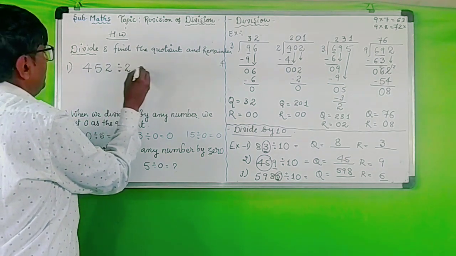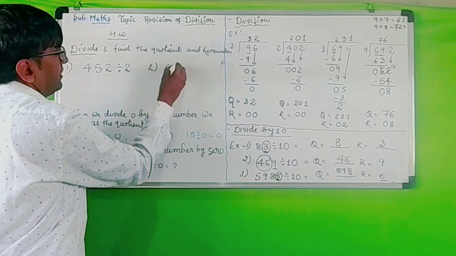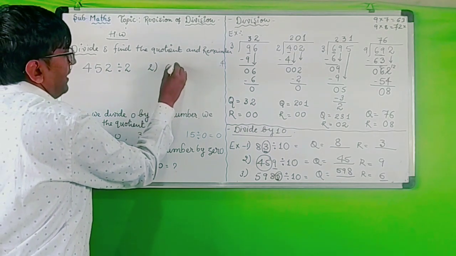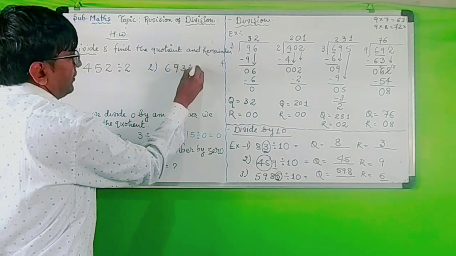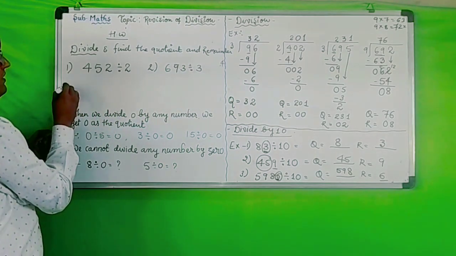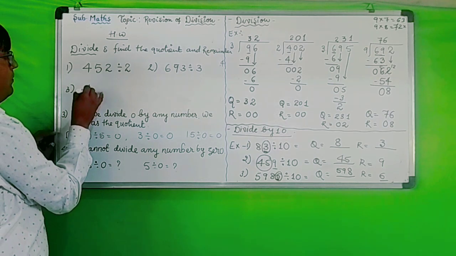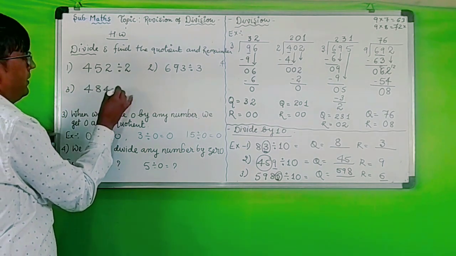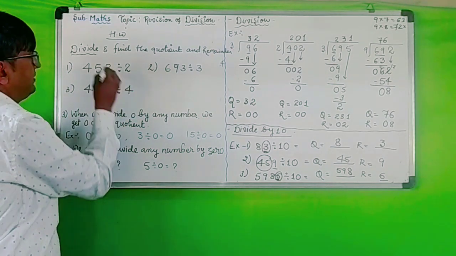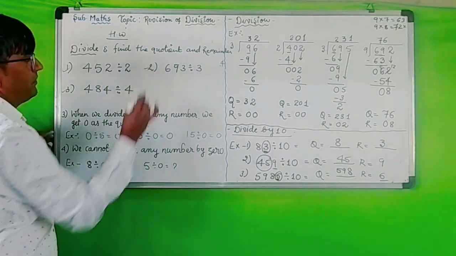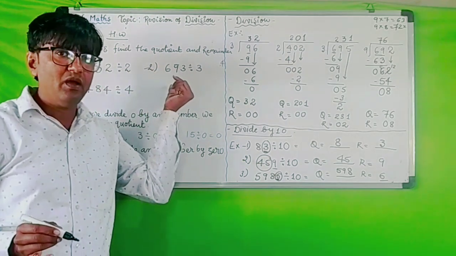First, 452 divided by 2. Second, 693 divided by 3. And the third one, 484 divided by 4. These are the 3 examples you have to solve in the homework.